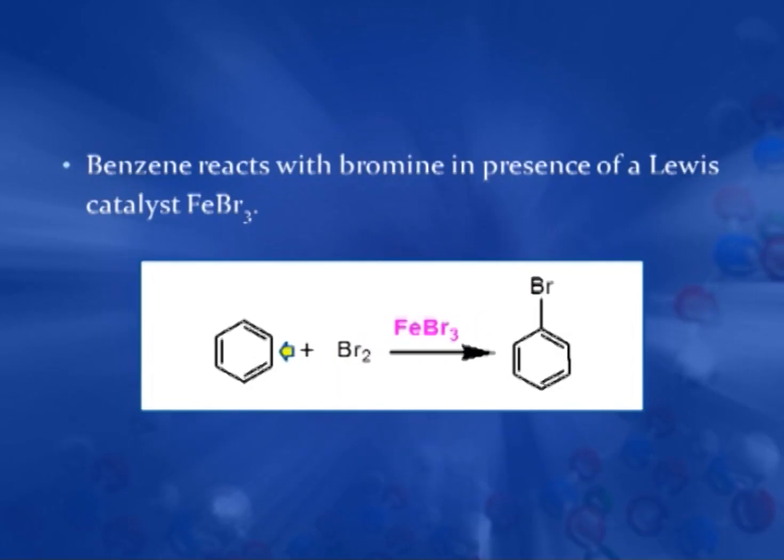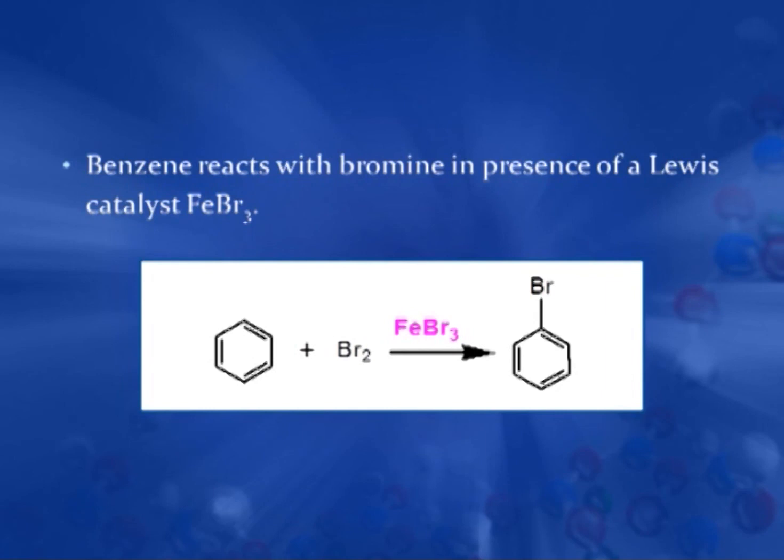Ferric bromide helps in generation of the electrophile, and once the electrophile is generated, only then does it react with benzene and give the substituted product bromobenzene. So, the reason here is the same: the delocalized structure of benzene gives stability to the ring, and that is why its reactivity is poor as compared to alkenes.